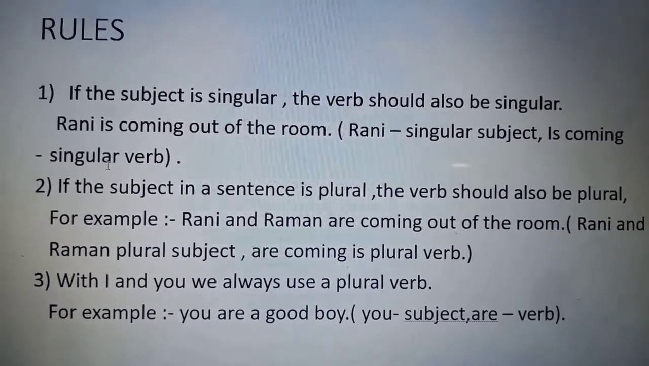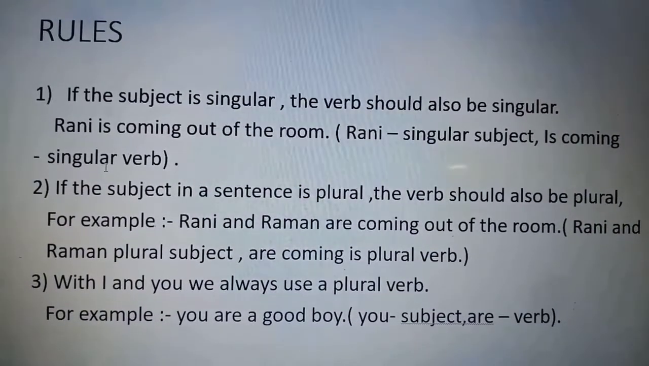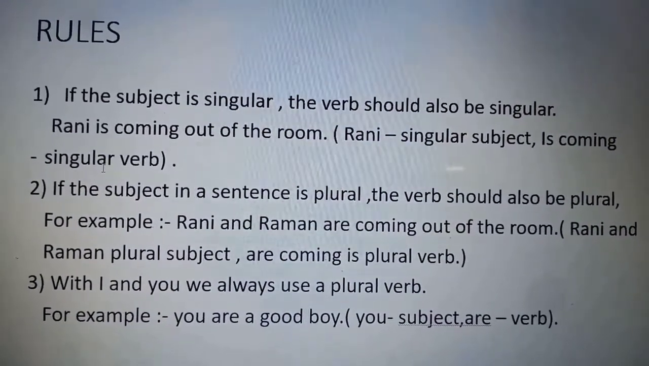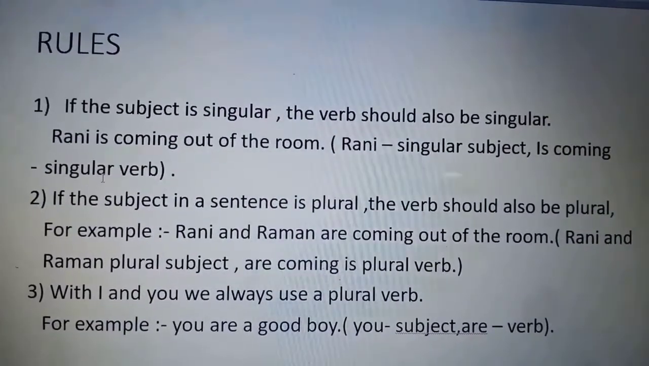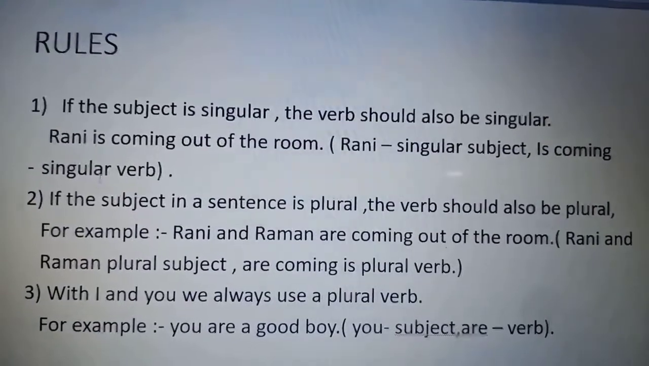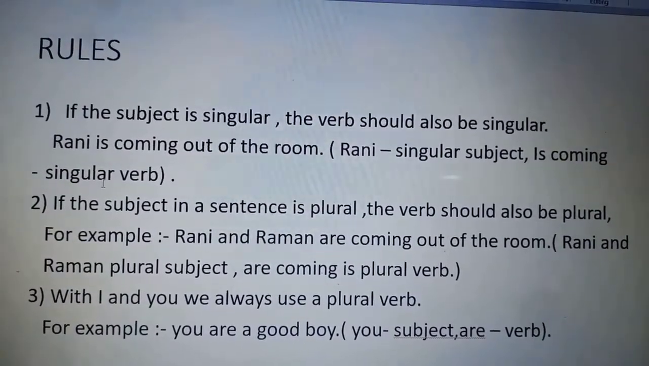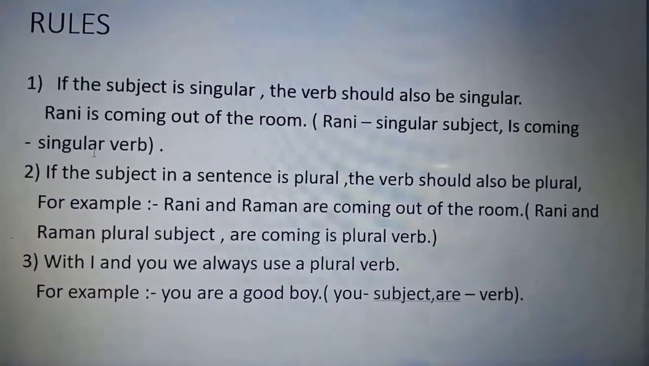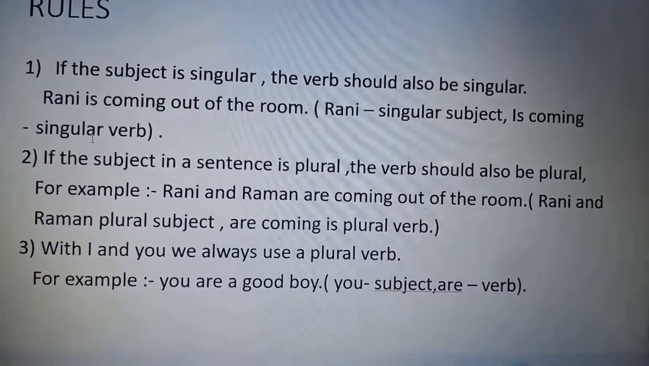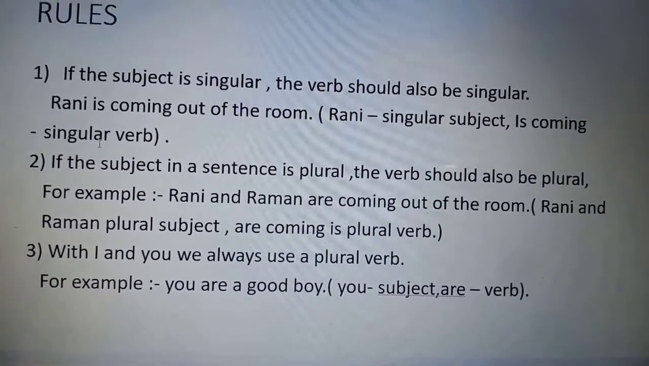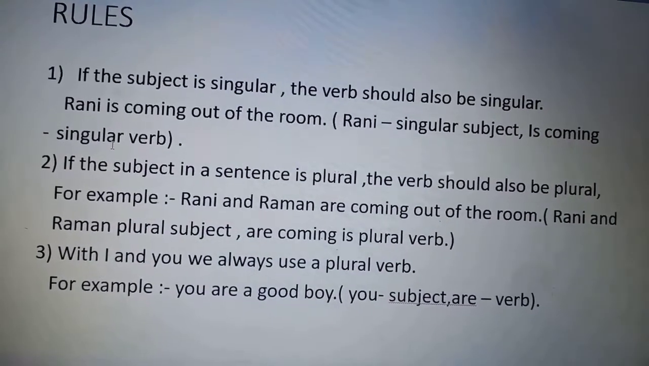Now second rule, if the subject in a sentence is plural, then the verb should also be plural. For example, Rani and Raman are coming out of the room. Here Rani and Raman are plural subject and are coming is also a plural verb. So according to the second rule, we can say that if the subject in a sentence is plural, then we need to use a plural verb only in that sentence.